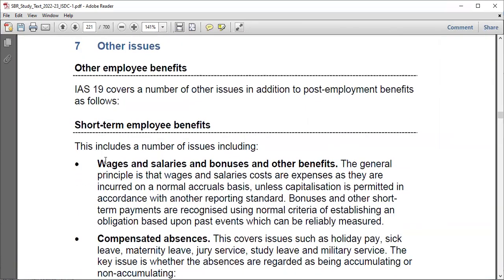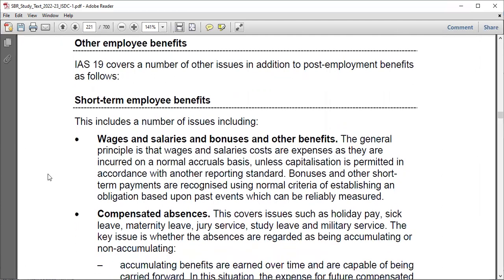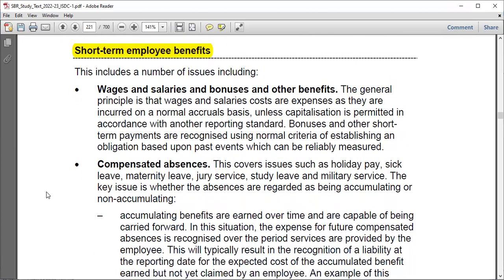Okay, maybe let's just go to other issues now. We spoke of 4 employee benefits. For post-employment benefits, we are done with that, right? We can also have short-term employee benefits. There is usually nothing with these. You can just do them directly. Just find the question, do the distributions and everything becomes easy. For example, short-term employee benefits could include wages, salaries, maybe bonuses and other benefits. You know, there can also be benefits in kind, if you know that.